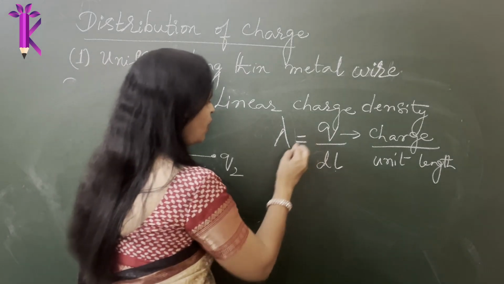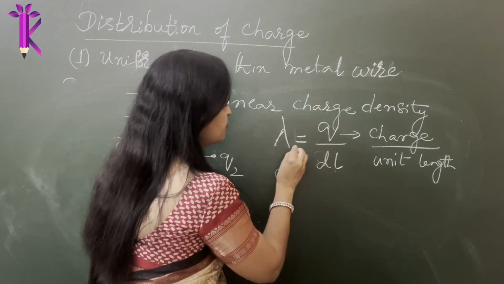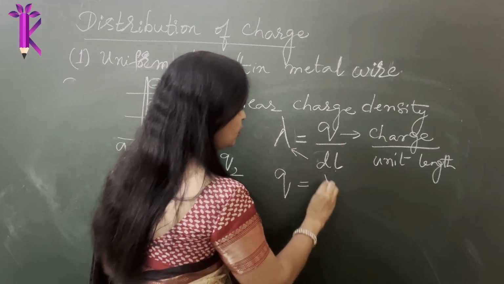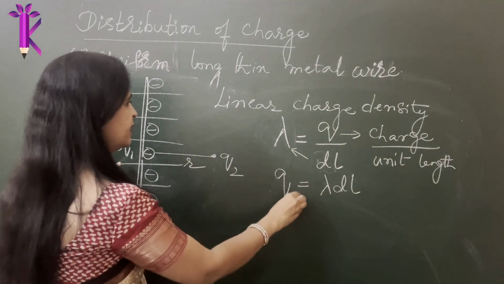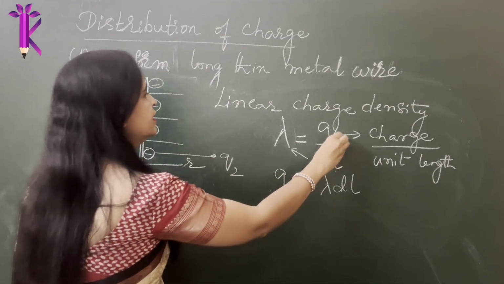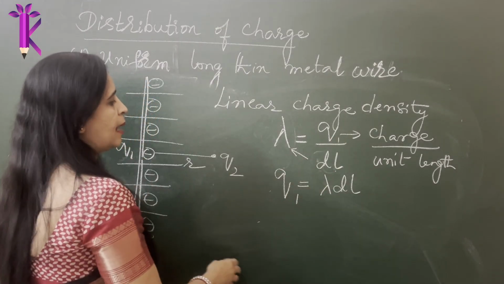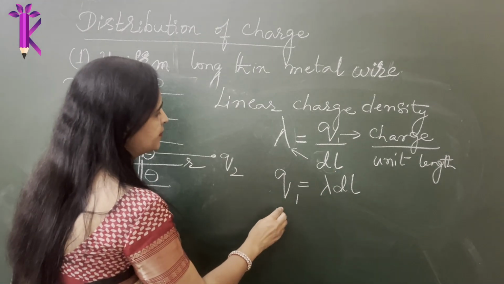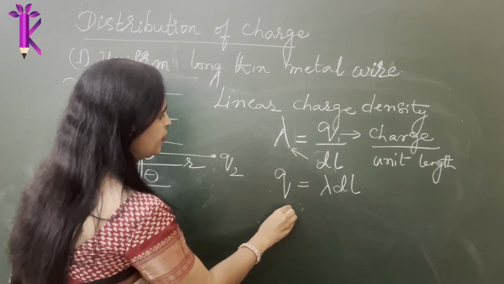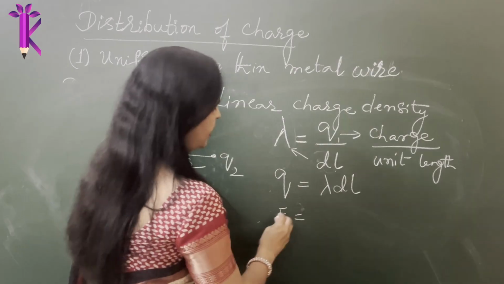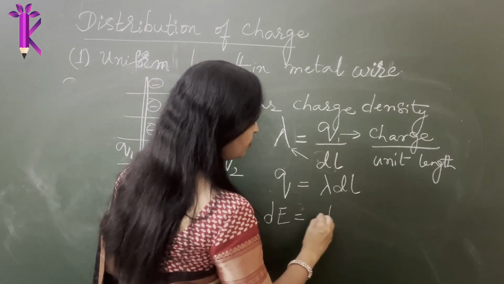So therefore, what will Q be from this expression? You cross multiply, the charge will be equal to lambda into dl. So if I call this Q1, your Q1 will be lambda into dl. So what will be the electric field? What is the formula for electric field?